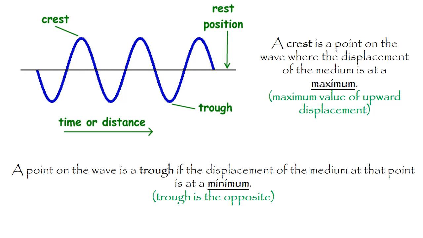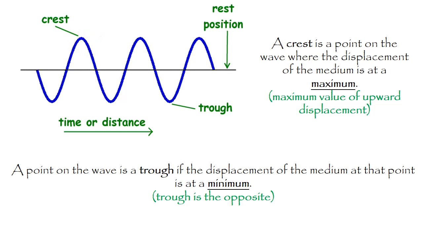Like a longitudinal wave has compression and rarefaction, crest and trough are the major characteristics of a transverse wave. The crest is this region you can see in the upward position.